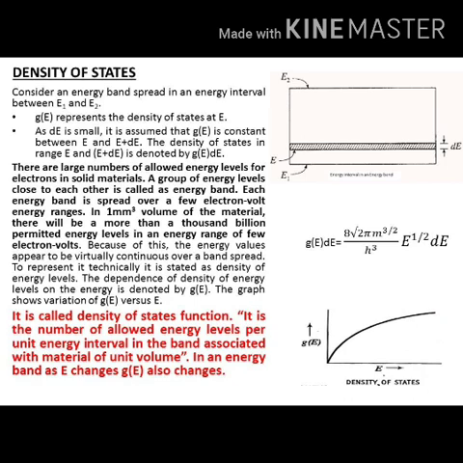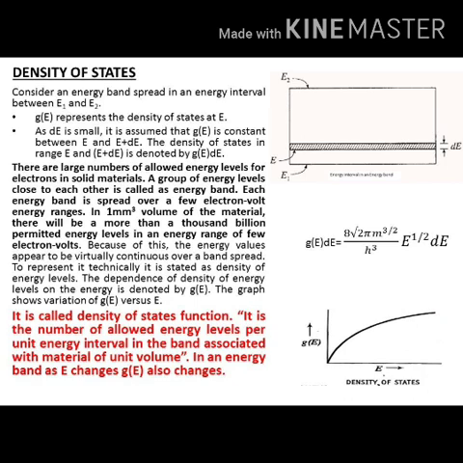G of E represents the density of states for an energy E, so for a given energy E, between E1 and E2, that is initial energy E1 and final energy E2, there will be permitted energy levels, and each energy level has its own energy value in terms of a few electron volts.